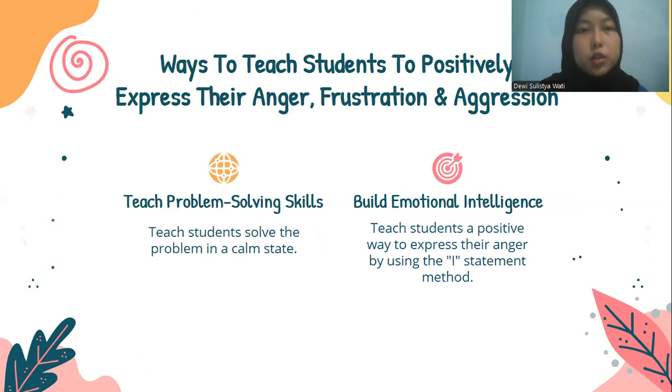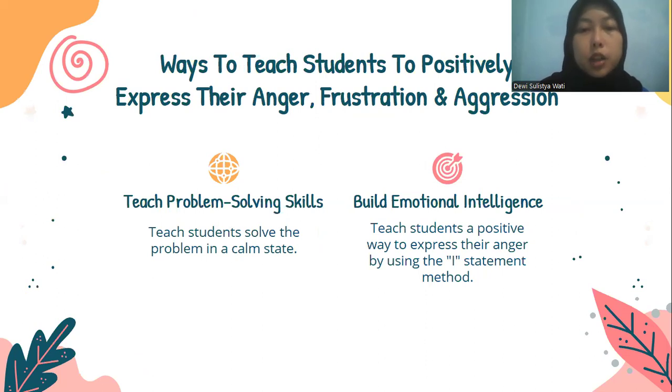And ways to teach students to positively express their anger, frustration, and aggression. The first one is teach problem-solving skills. The teacher invites students to think about how to find a way to solve the problem that triggers their anger, frustration, and aggression. Solve the problem in a calm state. Then, evaluate their own actions.